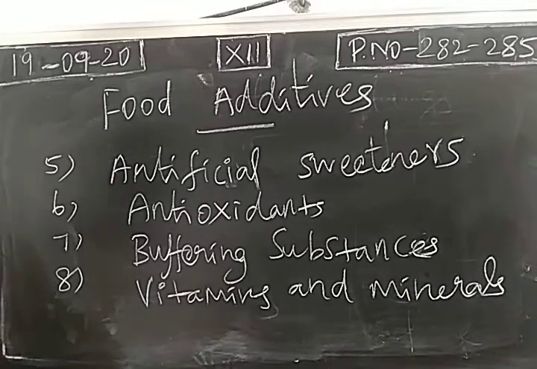So you can see on packed items like biscuits or any packed food items, they mention what the ingredients are. Along with the natural ingredients like sugar, edible oils and milk, some artificial additives will be there. So these are all food additives.